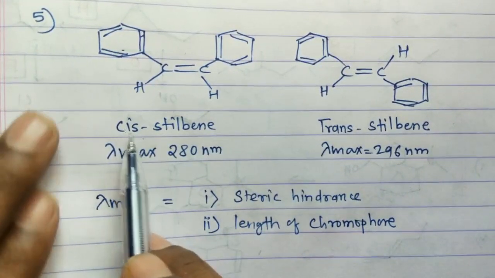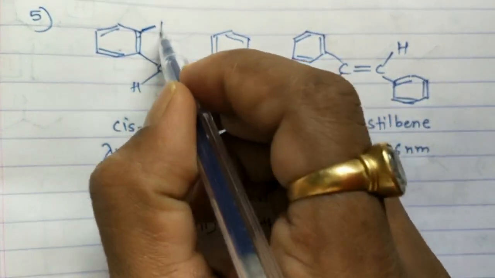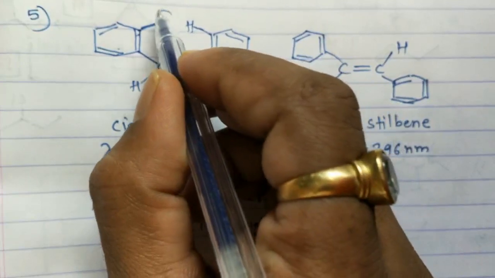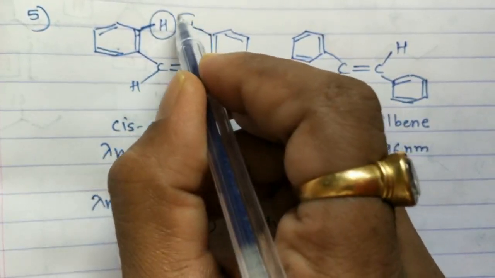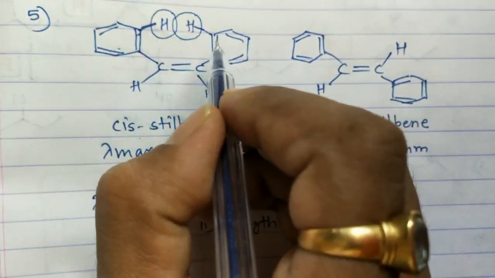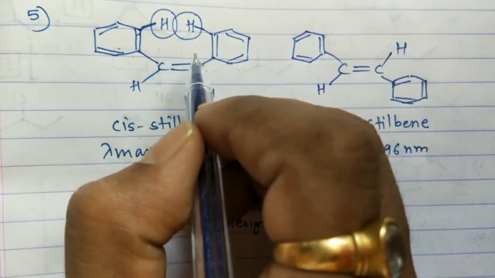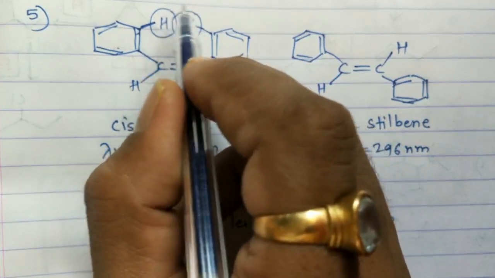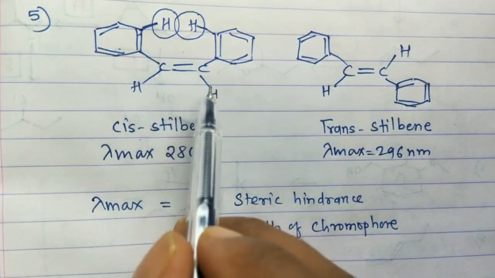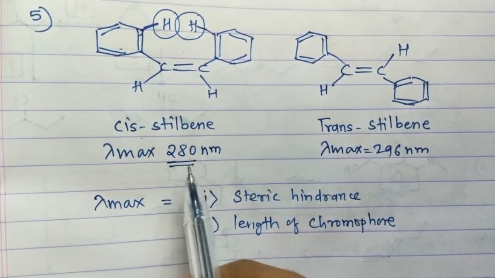First, if you take cis stilbene, here the hydrogens are creating a steric interaction. Therefore these two rings go out of the plane, that is, the planarity is disturbed to avoid this steric interaction. So the length of chromophore decreases and it absorbs at 280 nanometer.